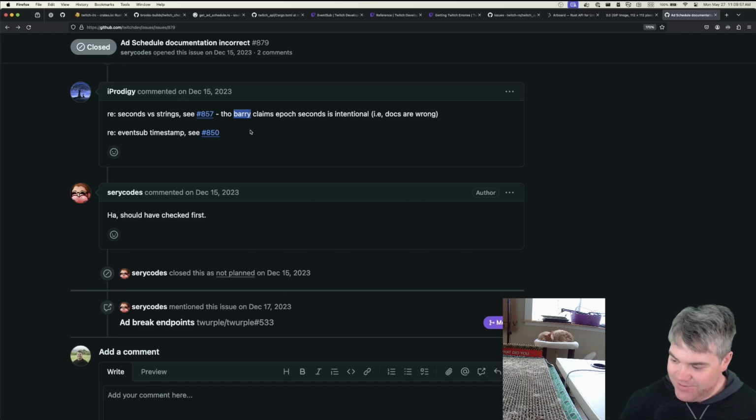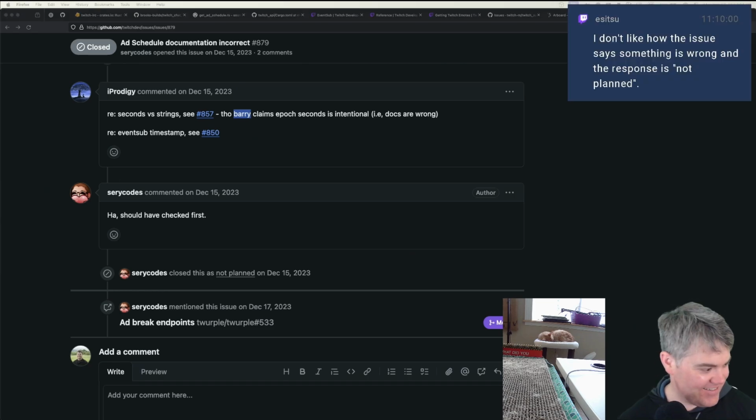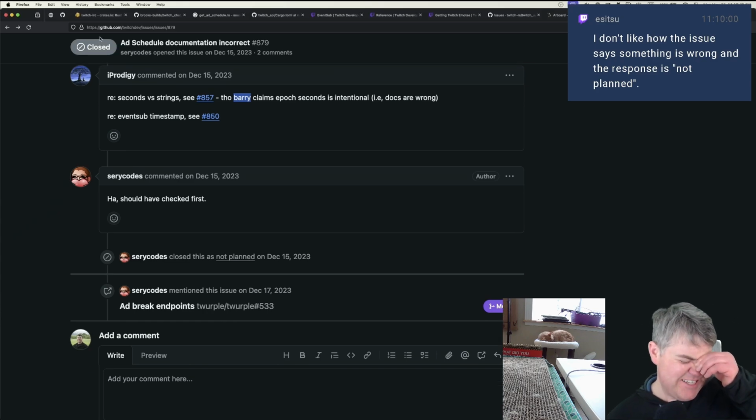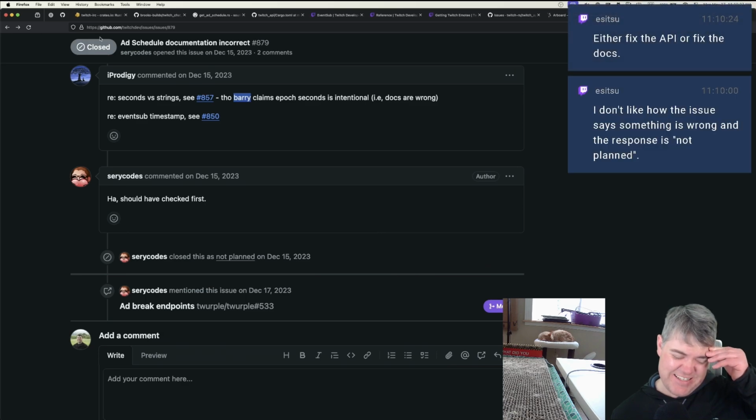Stacking, you're officially never complaining about another company's docs after today. Yeah, this is the fun things. I don't like how the issue says something is wrong and the response is not planned. Yeah, hey, documentation is not wrong. It's misleading and it's telling all the developers that it's one thing, but it's really another thing.